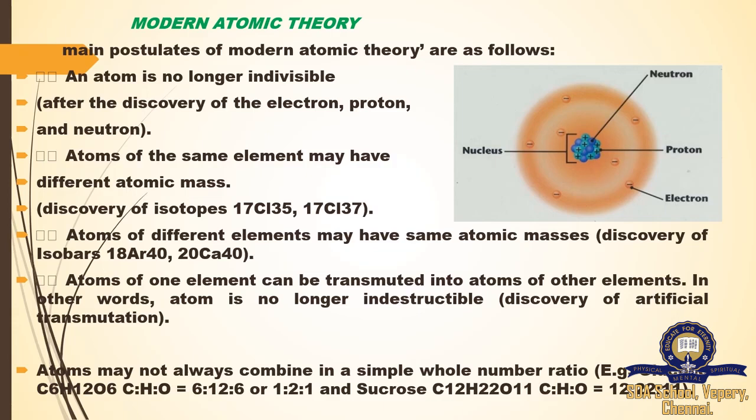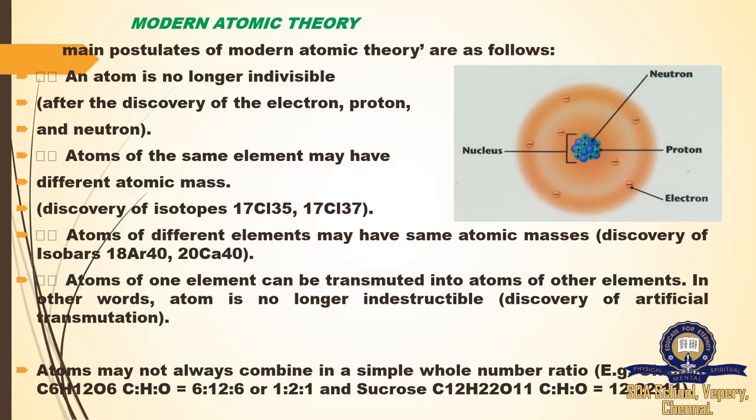Atoms of different elements may have the same atomic mass. Here we have different elements but they have the same atomic mass. For that we use the word isobar. See here, 18 argon 40, 20 calcium 40. Here they have different atomic numbers but the mass number is the same. So that's why we say these are isobars.